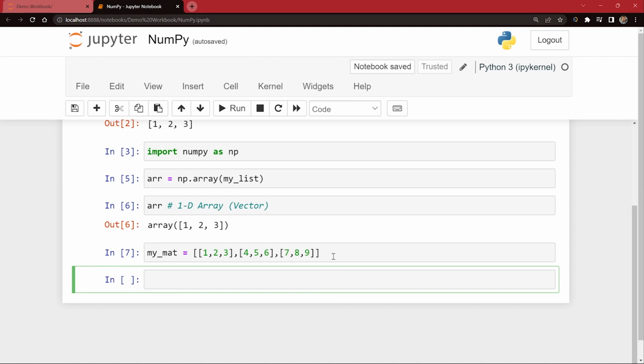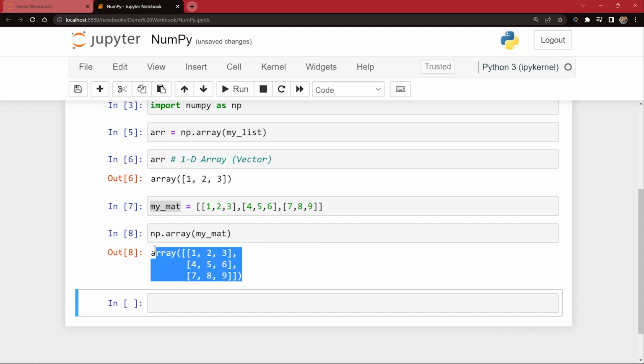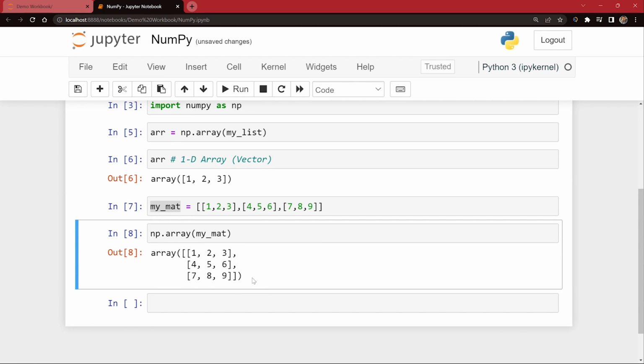Let me just declare it like this, and then I'm gonna say np dot array. I'm gonna call this array function from my NumPy, and I'm gonna say my mat. That is, I am passing this whole list of lists inside this function, and this should create a 2D array like this. You can see this is how NumPy array created 2D array. This is how it looks like, guys. So this is what you call as matrix.